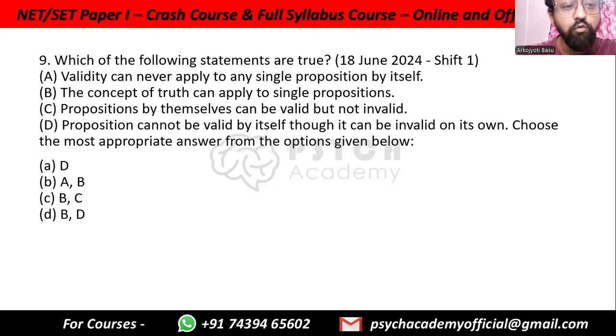Which of the following statements are true? Validity can never apply to any single proposition by itself. This is true. The concept of truth can apply to single propositions. Propositions by themselves can be valid but not invalid. Incorrect, because propositions are only about true or false. Arguments can be valid or invalid. A proposition cannot be valid by itself, though it can be invalid on its own. Again, this is also incorrect. So A and B only, option B.